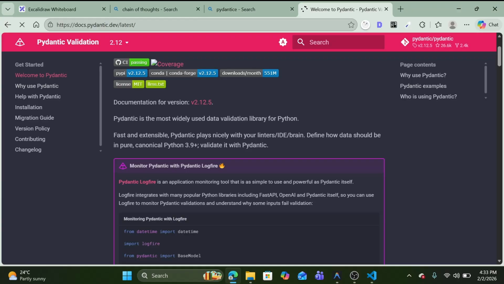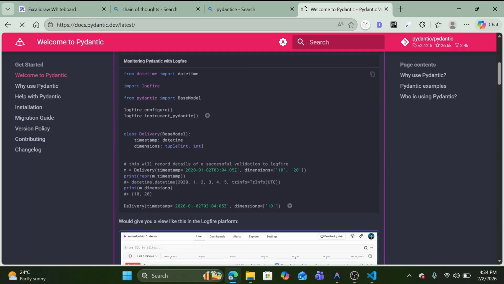Pydantic is the most widely used data validation library for Python. So why do we need Pydantic? Using Pydantic, we will decide our output format, and tell our LLM to give the response only in this format.